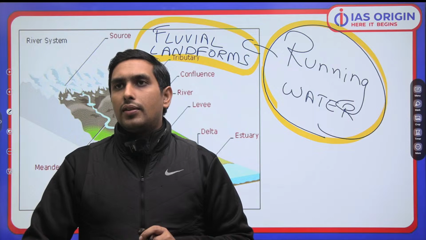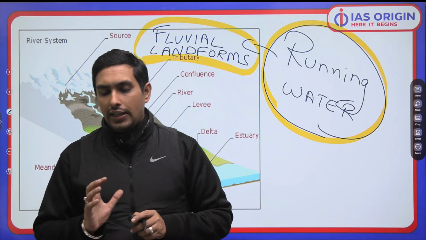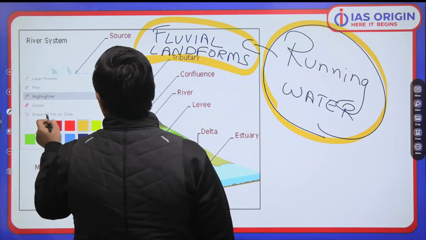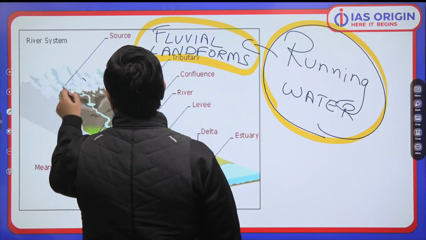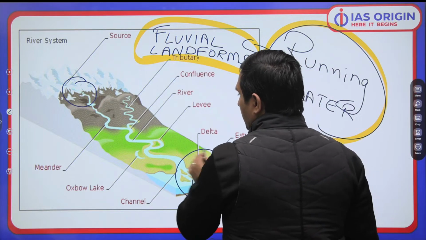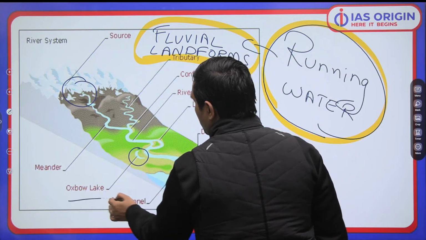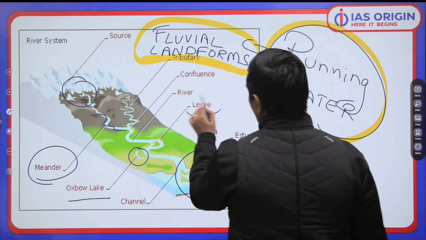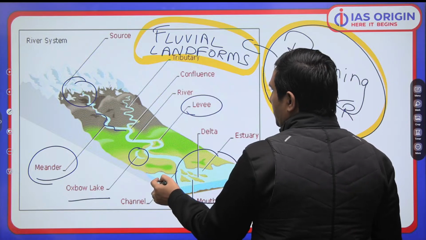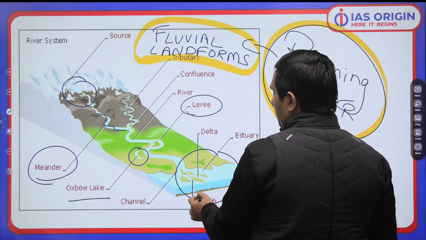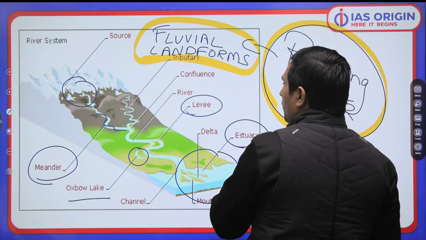So you are supposed to have a basic point in your mind. We will have here, valleys will be formed, different valleys will be formed. यहाँ पे. And of course, we will have delta at the end. In the here, oxbow lakes are formed. When the river is moving like this, meanders are formed, levees are formed. So ultimately, we have got various landforms which are formed where delta is not formed, estuary is formed.